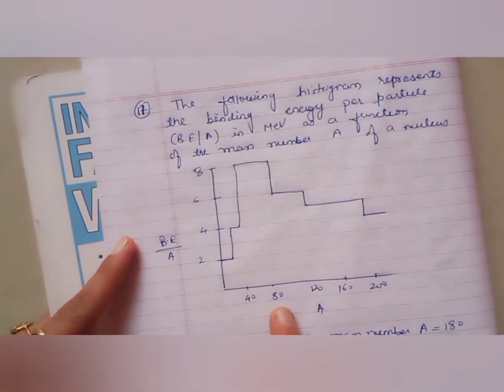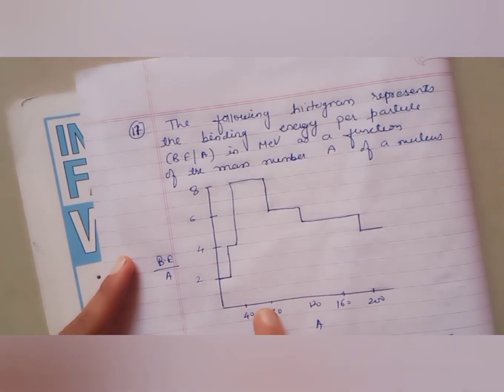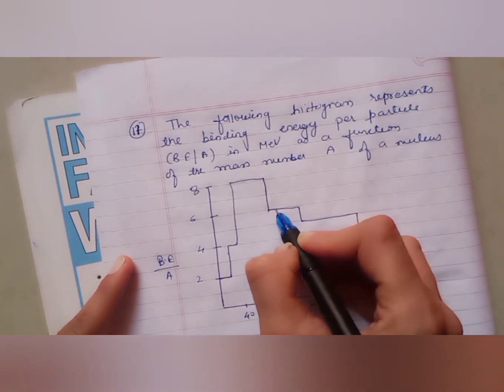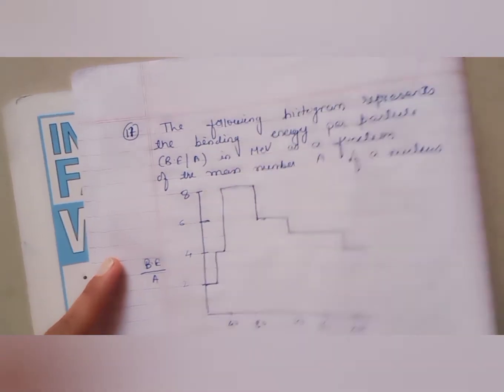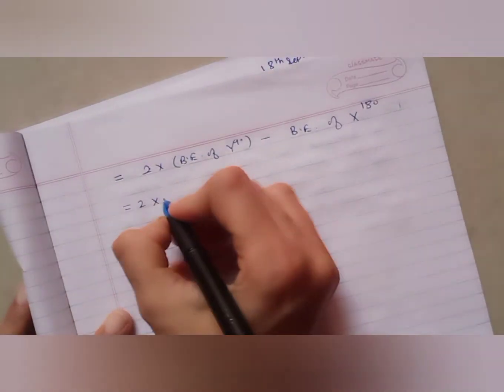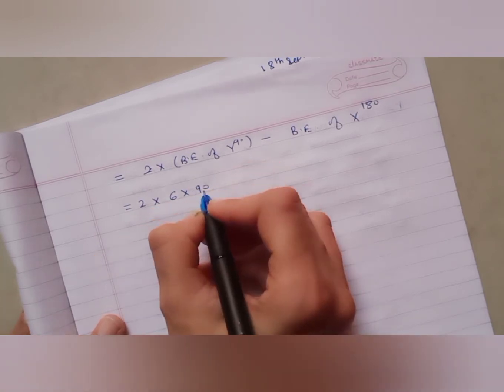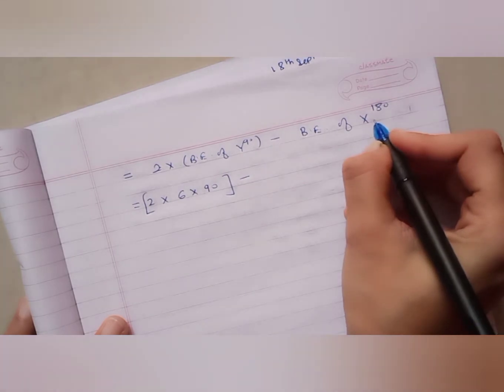Now how much is the binding energy of Y90? Look at this graph carefully. For 90, it will be here somewhere. Go up and check. This is 6 MeV. So here we can write 6 multiplied by the atomic mass number, that is 90, minus the binding energy of X180.